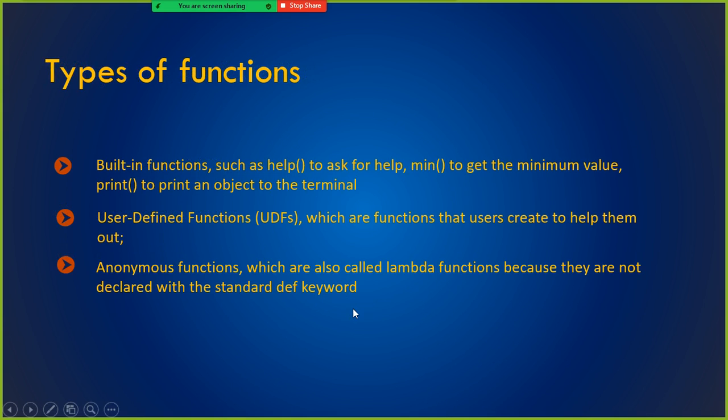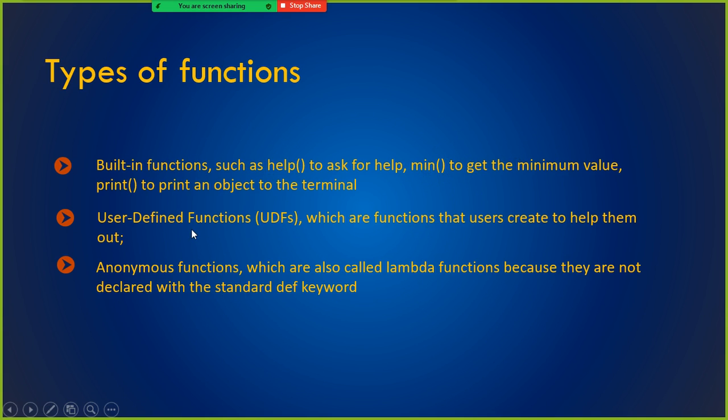What are the types of functions that are available in Python? Like other languages, we have built-in functions, like performing aggregation operations: min function, max function, print function. These functions are already available as part of Python. You don't have to write any specific function. Supposing you want to view the content of a function, you can use the help function. Within the parentheses, specify the min function or max function, and it will show you the details about the function.